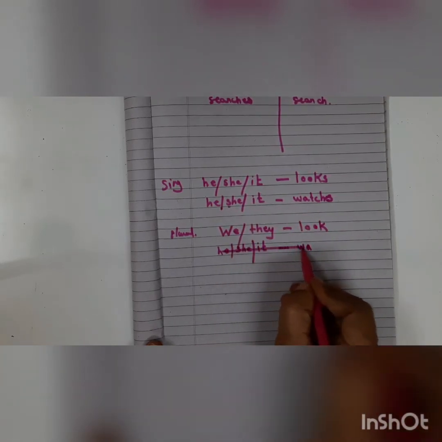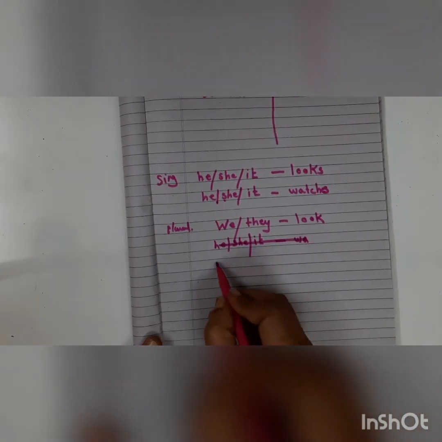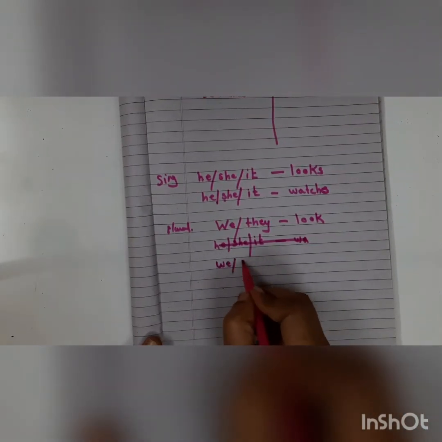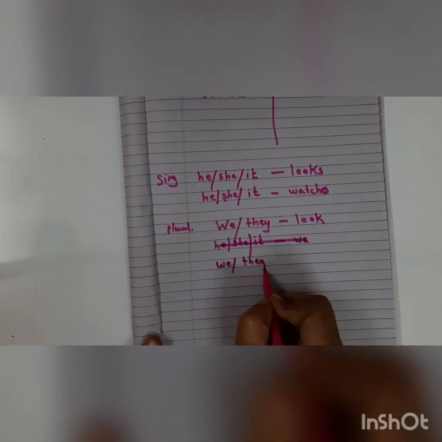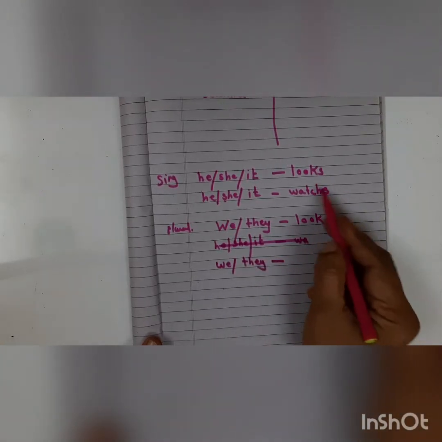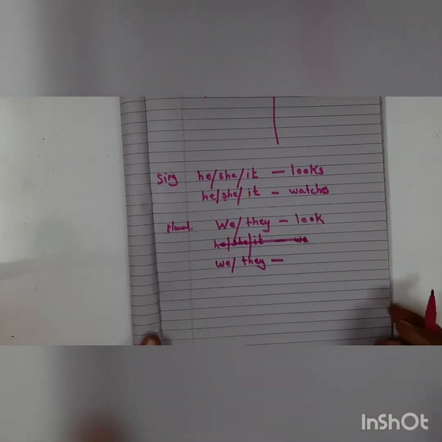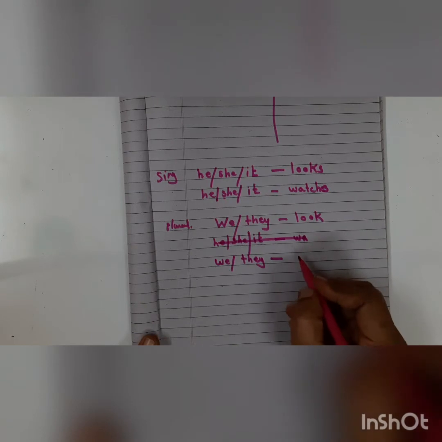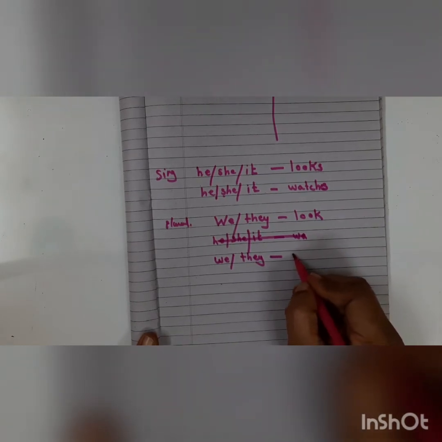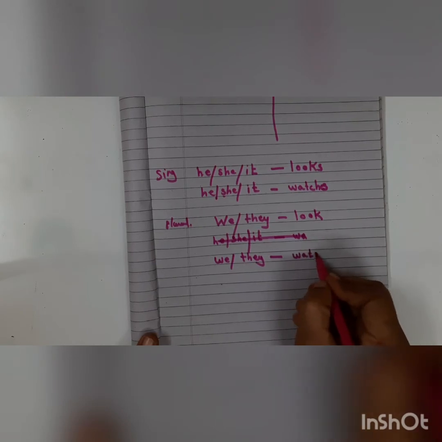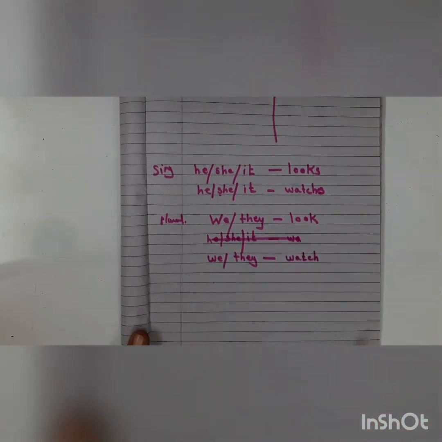Sorry, I've just made a mistake here. Okay. We, they. Taking this verb, what will we write? We, they. The same verb, children. Do we say watches? We watches, they watches? We watch. Right?